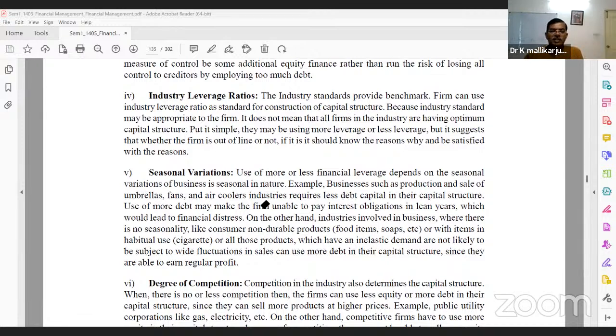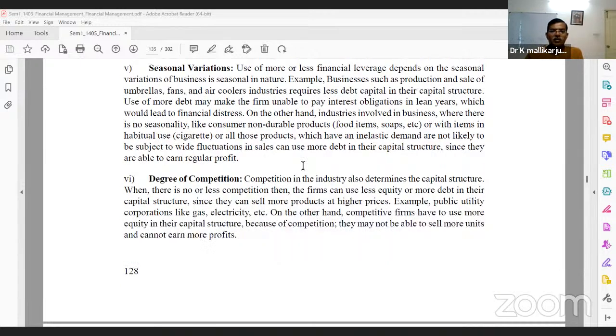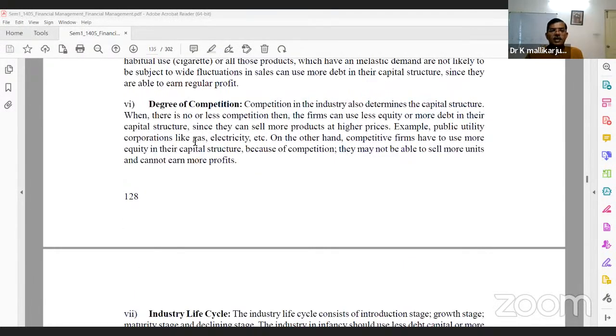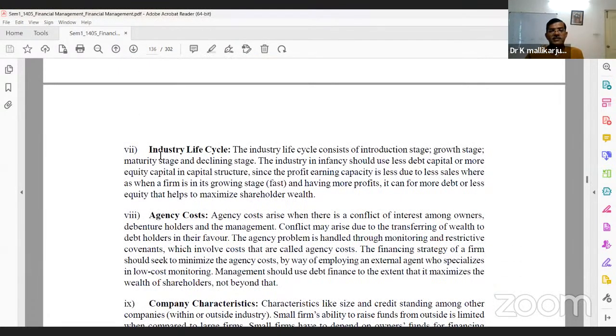Okay, seasonal variations are there. Then the degree of competition, and gas, electricity, and other products. Industry life cycle: an industry has its own life cycle, with growth, maturity, and decline stages. Right now, we assume that AI is in a growing stage.